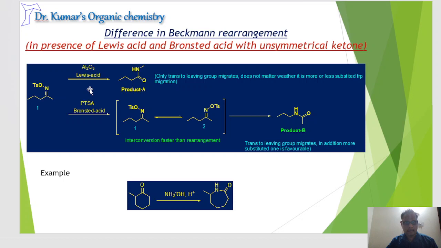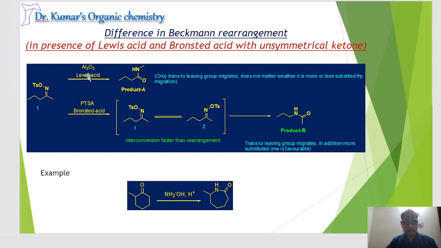Here, the difference in Beckmann rearrangement in presence of Lewis acid and Bronsted acid with unsymmetrical ketones. The previous case we discussed was symmetrical ketones, both cyclic and acyclic. But in this case, we are going to discuss unsymmetrical ketones, and the catalyst is of two different forms. One is Lewis acid and the other is Bronsted acid.